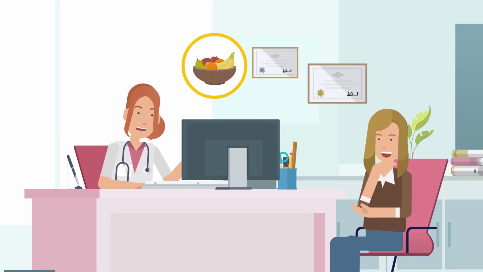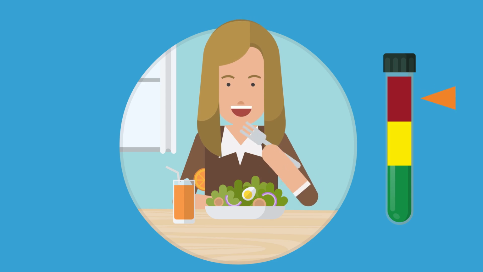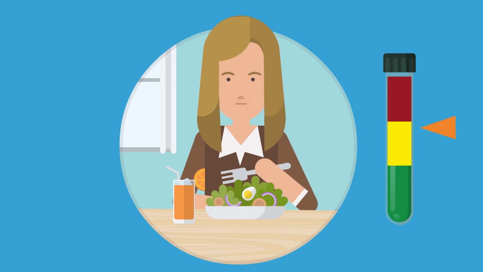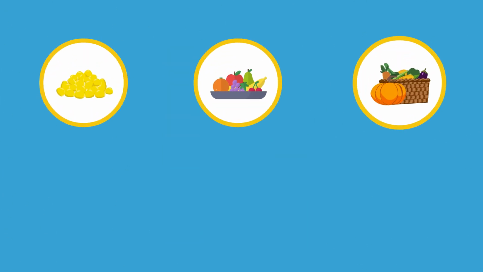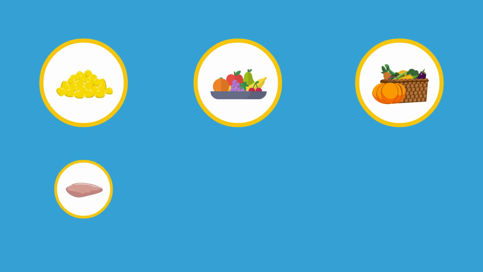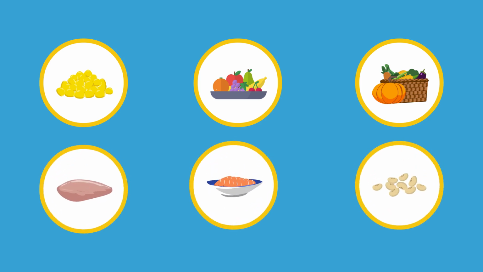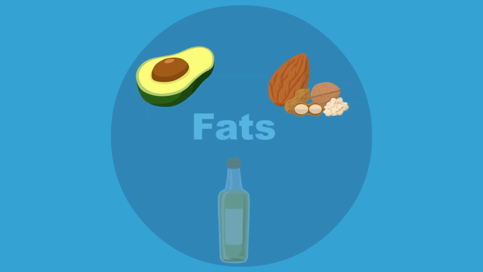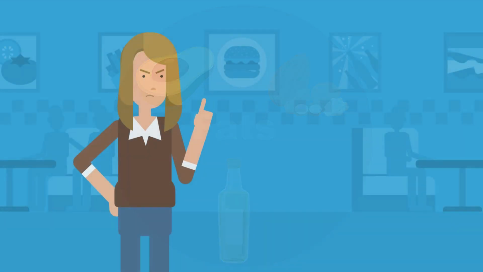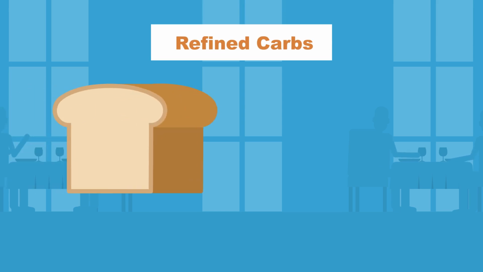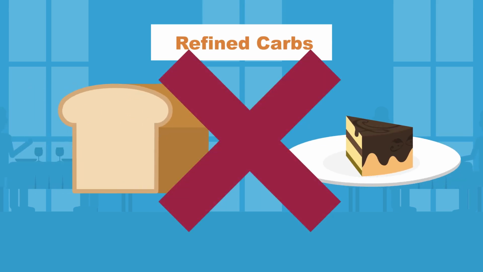First, let's talk about diet. Eating a balanced, healthy diet is key to controlling blood sugar levels. Focus on whole grains, fruits, and vegetables. Lean proteins like chicken, fish, and beans. Healthy fats like those found in avocado, nuts, and olive oil. And remember to avoid sugary drinks and foods high in refined carbs, such as white bread and pastries.